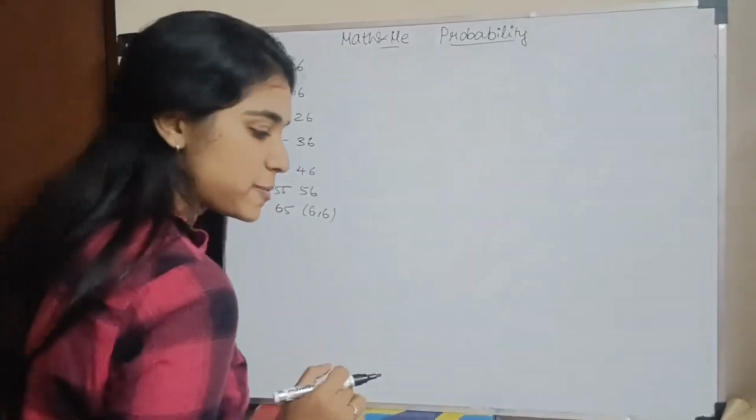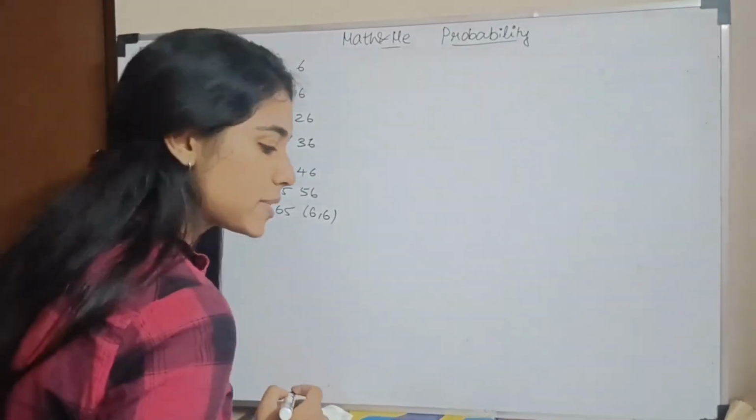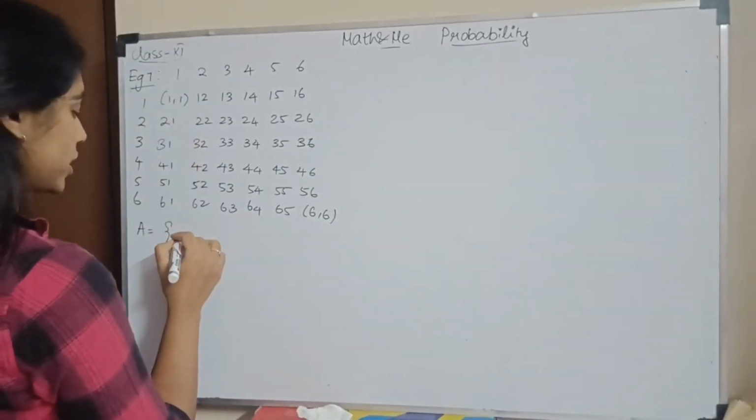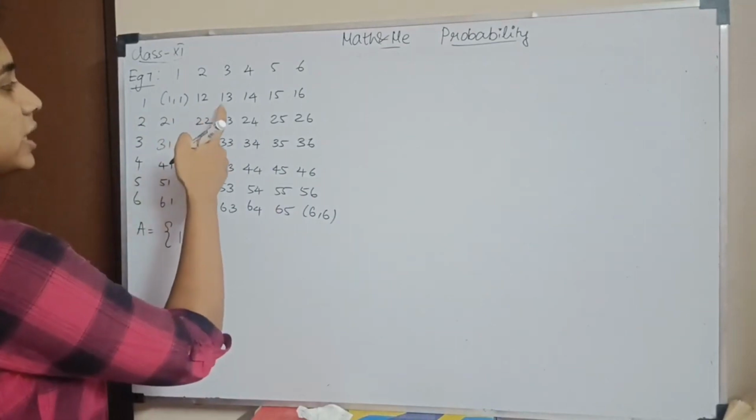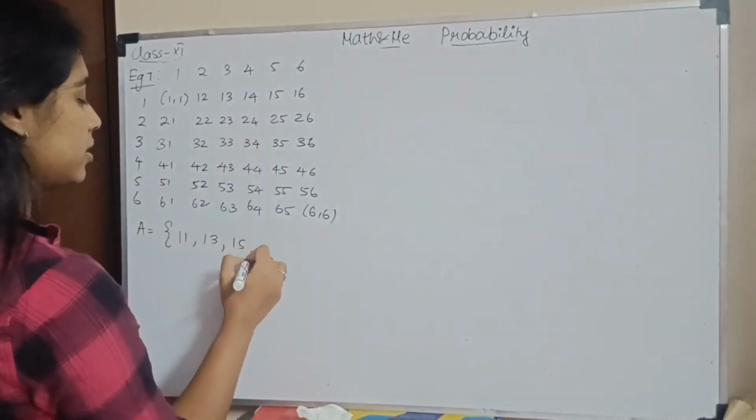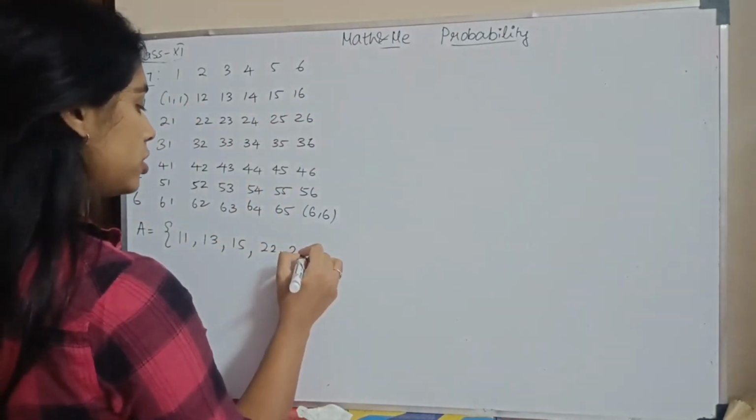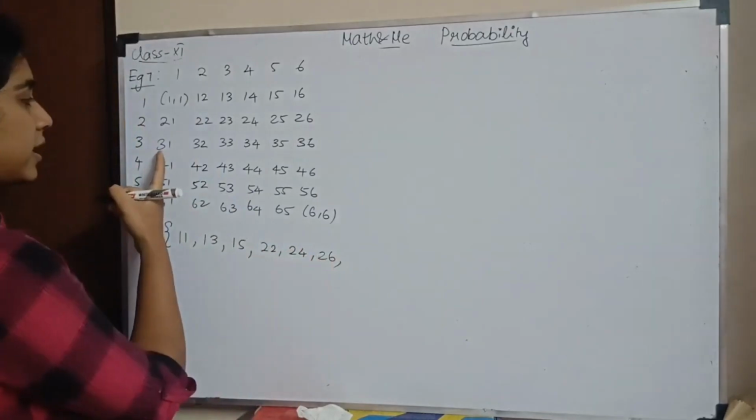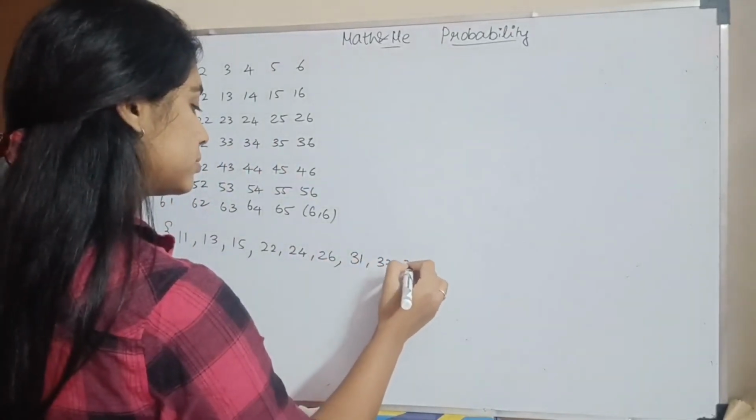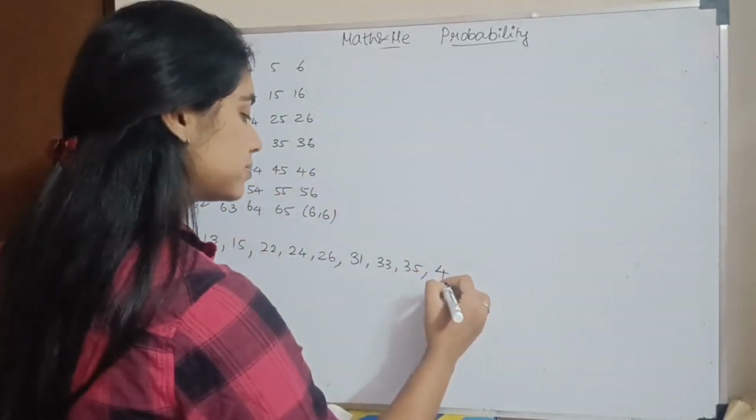So this is my sample space. For A, the sum is even. So what will be my sample space? Sum even, so in the place of 1 plus 1, it will be 1,1. Here the sum will be even. So it will be 1,3, then 1,5. First line is done. Second line, 2,2, 2,4, 2,6. Third line, 3,1, 3,3, 3,5. Then 4,2, 4,4, 4,6.